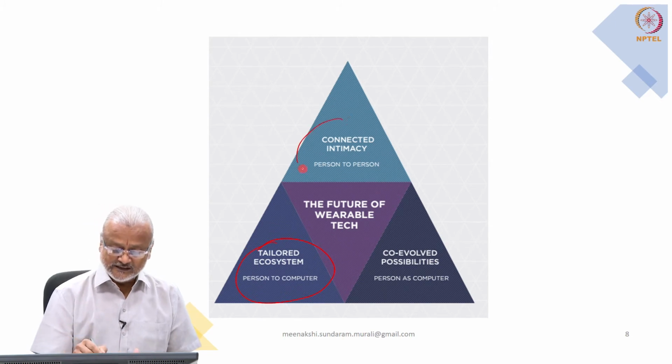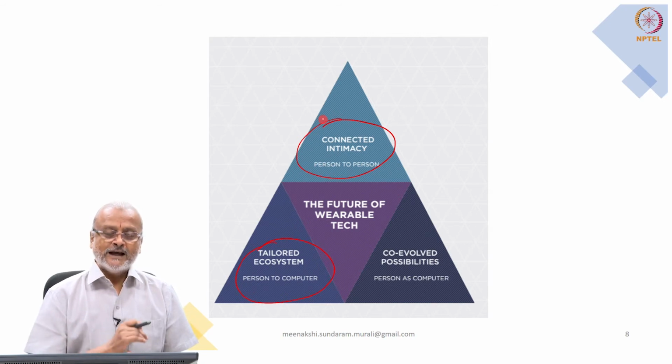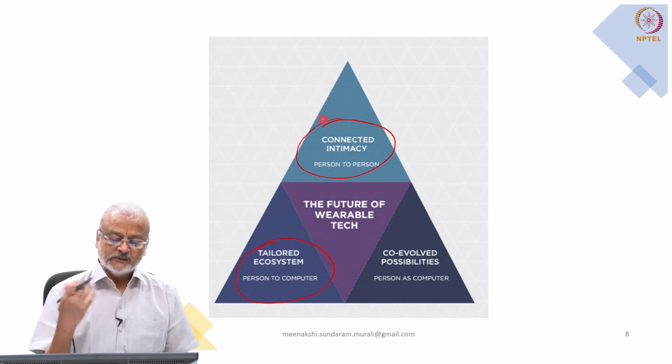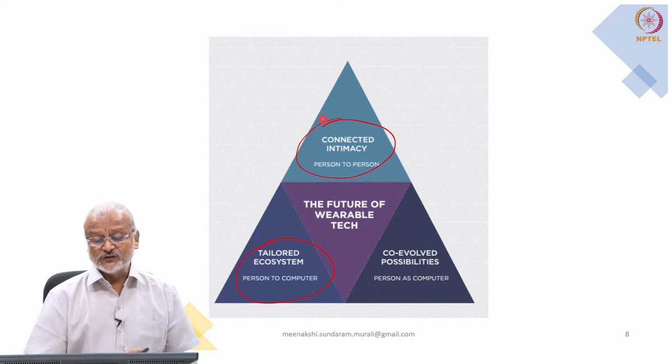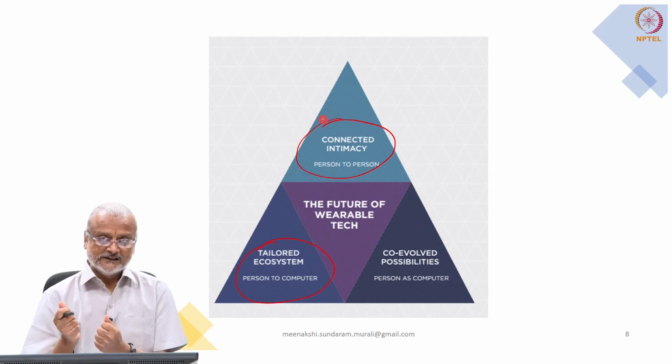The next one is the connected intimacy, that is, person to person. So I could be wearing a watch and it could be communicating to your friend or a relative. There are cases where there is a blanket for a child that can be adjusted to give a similar feeling of a hug from a mother.